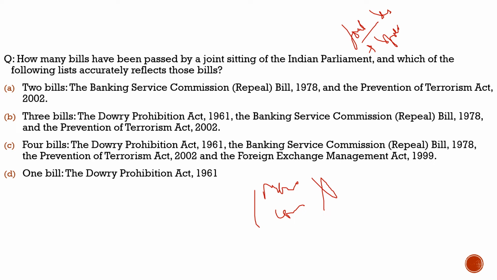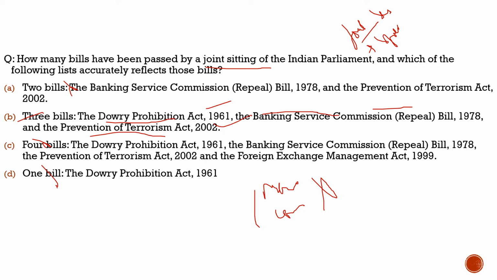So let's solve the question here. The question says, how many bills have been passed by a joint sitting of the Indian Parliament, and which of the following lists accurately reflect these bills? 2 bills, no. 4 bills, no. 1 bill, no. It is 3 bills. What are these bills? The Dowry Prohibition Act 1961, true. The Banking Service Commission Repeal Bill 1978, true. And the Prevention of Terrorism Act, POTA 2002, 100% correct. So with respect to this question, the correct option would be option B.